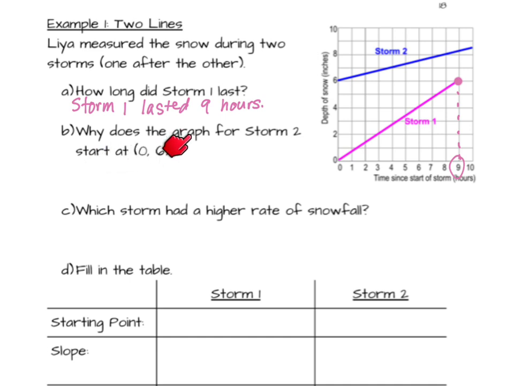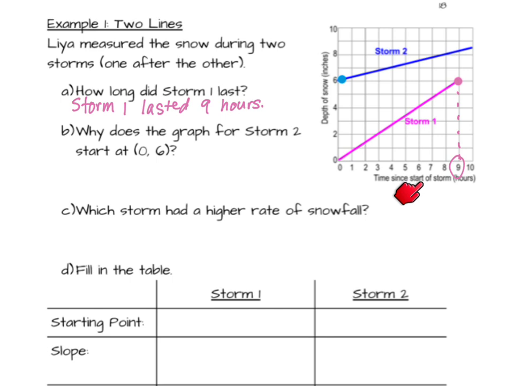Second question asks, why does the graph for storm 2 start here at 6? So if this was a normal timeline, then the depth of the snow would increase during storm 1, and then it would remain steady, and then when storm 2 started, it would start going up again. But this is not normal time.